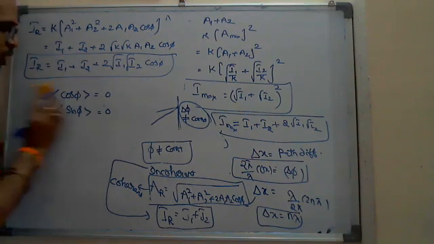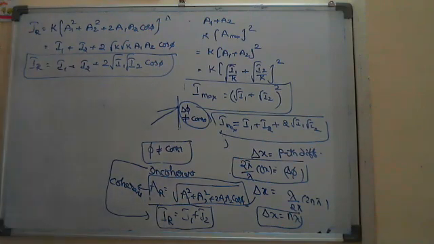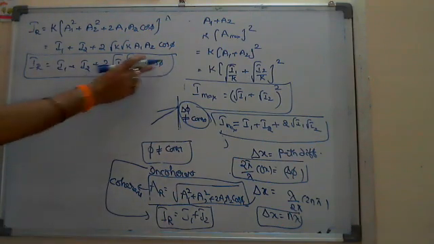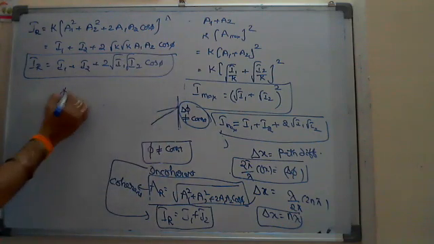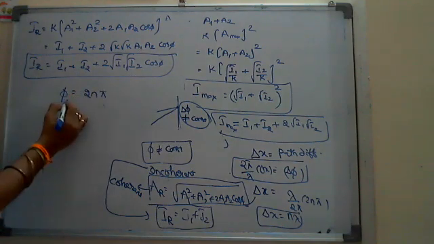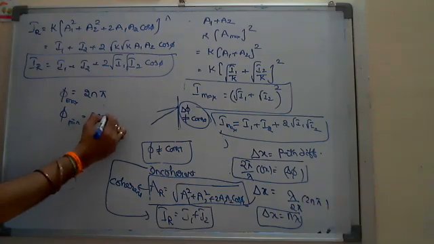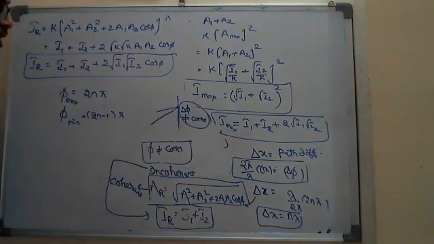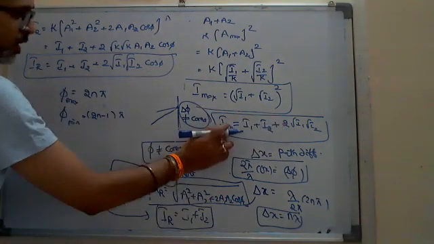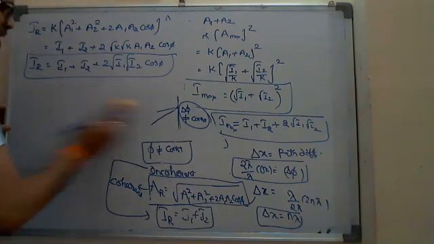This is the story if they are incoherent, if they are coherent. And that phi, if you know, for maximum and minimum conditions I wrote. For maximum it is 2n pi, and for minimum it is (2n minus 1) into pi. If you substitute here, you will get those two equations, for maximum plus and for minimum minus. This is the resultant intensity concept, the basic model here.